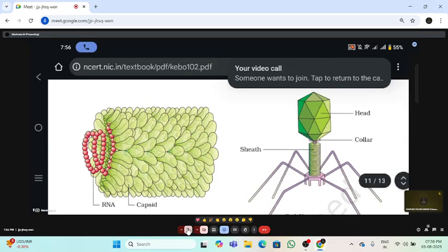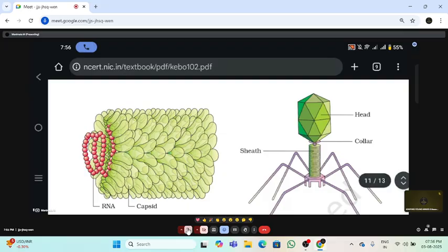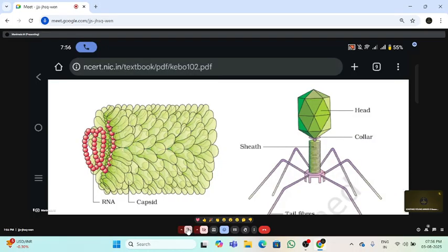And also it is a non-infectious agent, a non-living one. And when this virus reaches any host, it will become a living one. Got it?